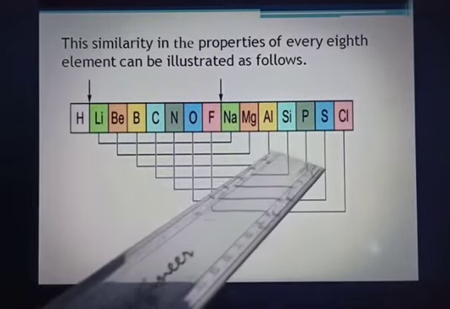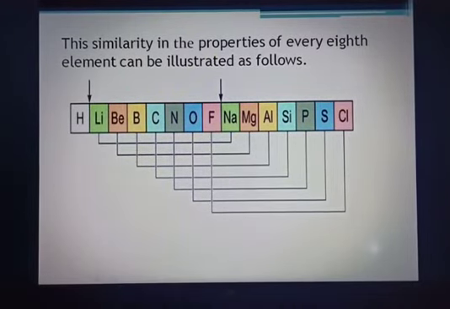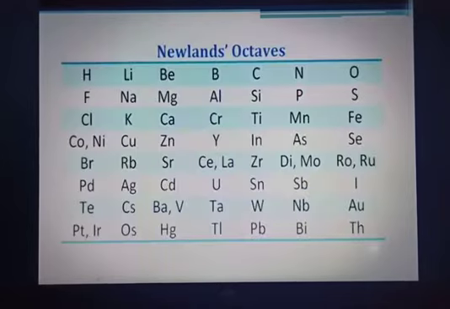From boron it's aluminium, like that. You'll be amazed to know, like I said, that they share similar properties, and this is how he illustrated this. This is his table, Newlands' octaves table. At that time 56 elements were there.